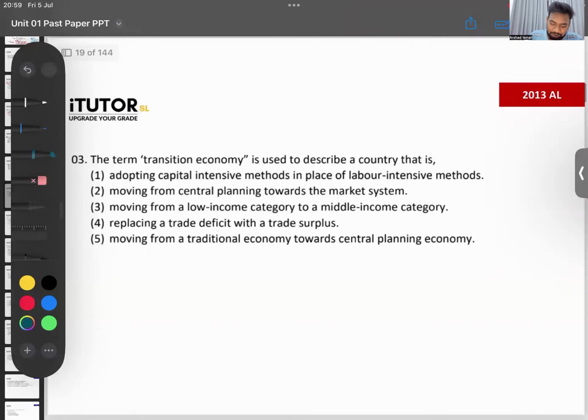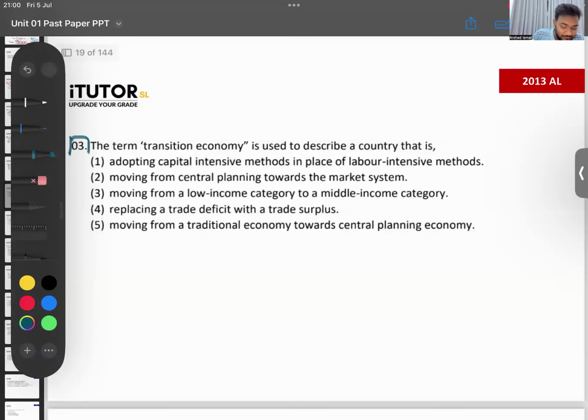Question number 3. Okay, what about this? The term transition economy is used to describe a country that is what? What's a transition economy like? Or a transitional economy, or an economy in transition.